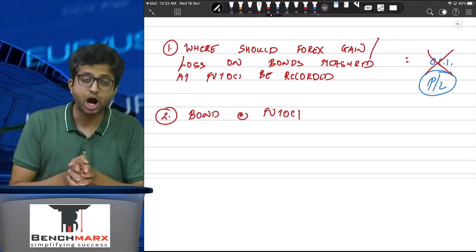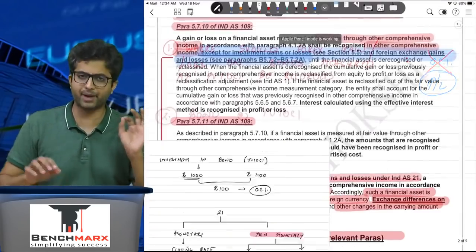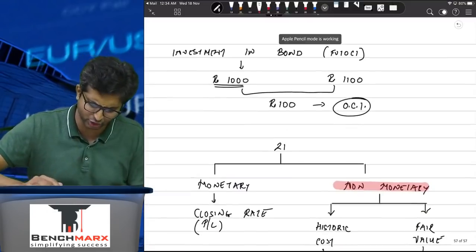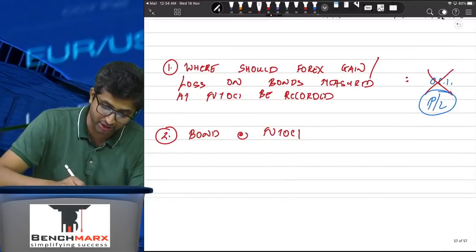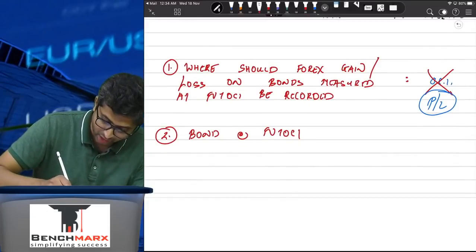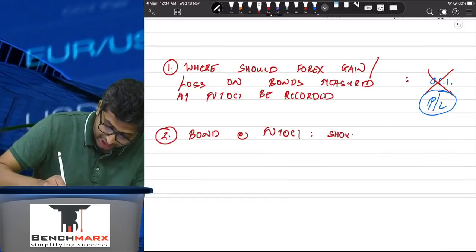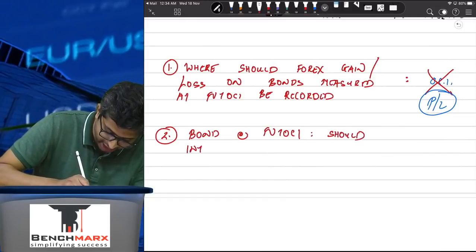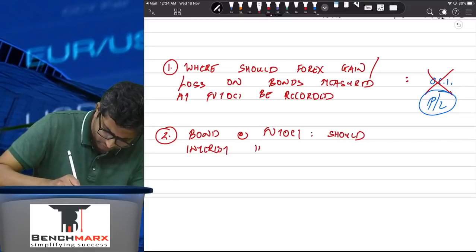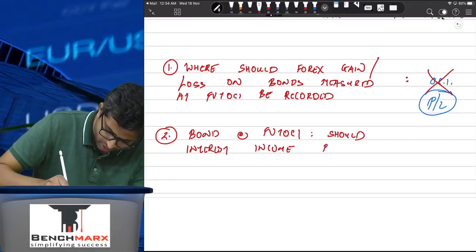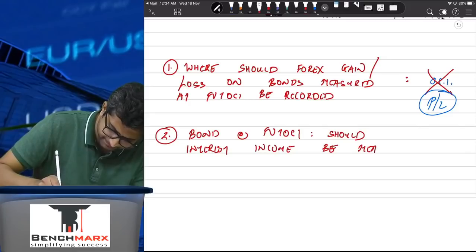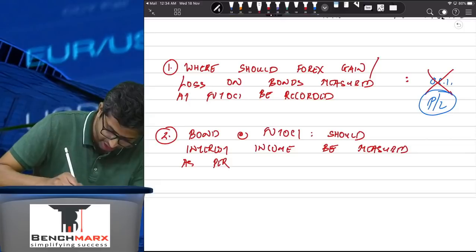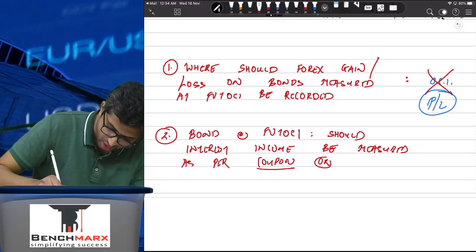However, again, if you read through the bare paragraph, the question over here is, bonds measured at fair value through other comprehensive income, should interest income be measured as per coupon rate, or should it be measured using effective interest rate?